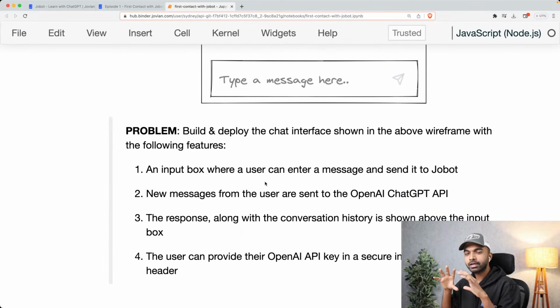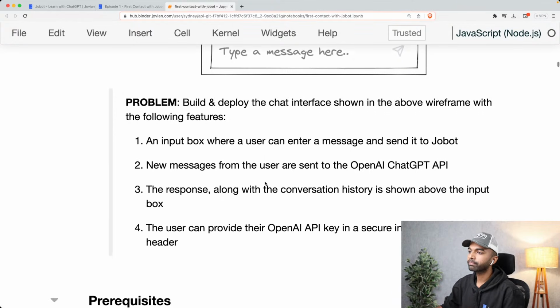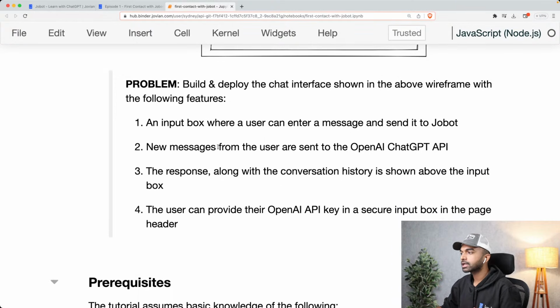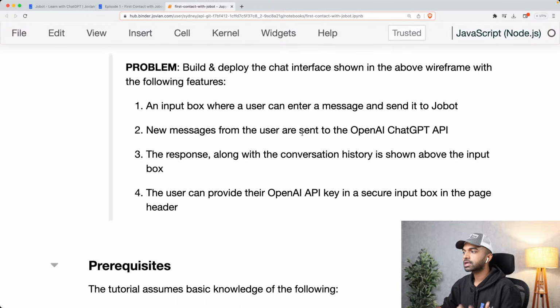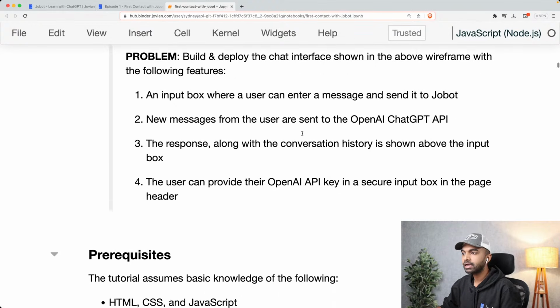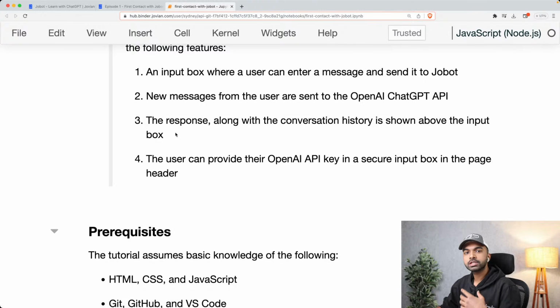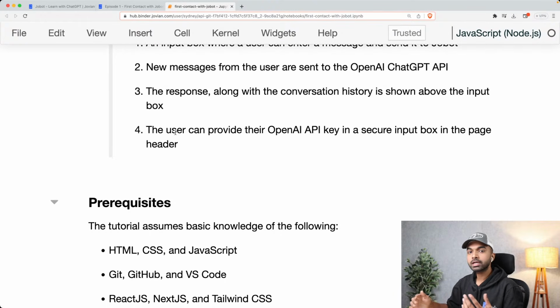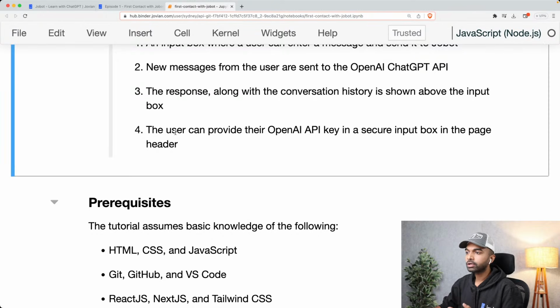Really simple, because we're covering the basics. We're understanding how to use these tools and how to put these things together. So, an input box where a user can enter a message. New messages from the user are sent to the OpenAI ChatGPT API. The response and the conversation history are shown above the input box, and the user can provide their OpenAI API key in a secure input box in the page header.